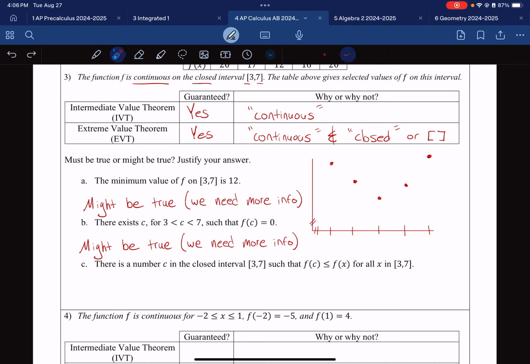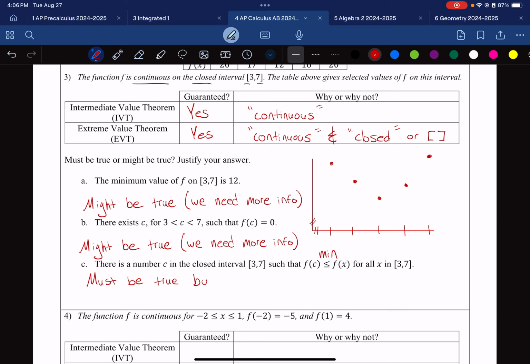This is saying some height is less than or equal to all heights. That is the definition of a minimum. So they're saying that there is a minimum. Well, there is a minimum. That must be true because we have the conditions for the extreme value theorem. So this one is a must be true.